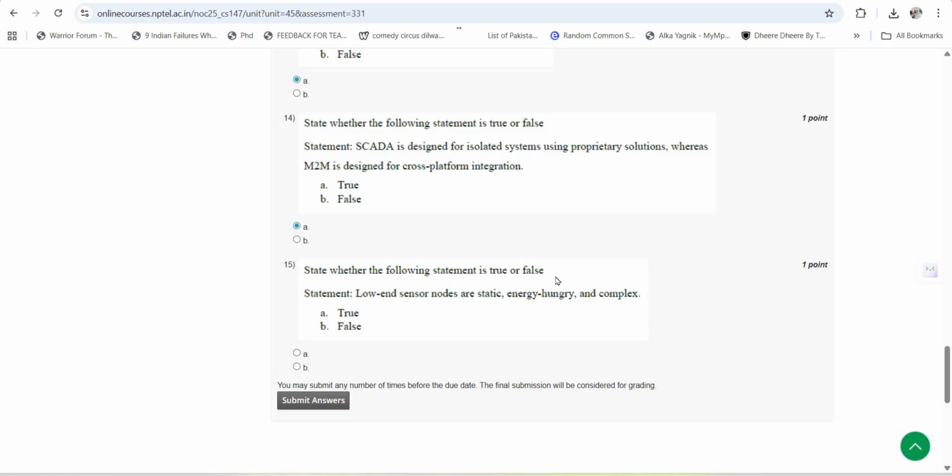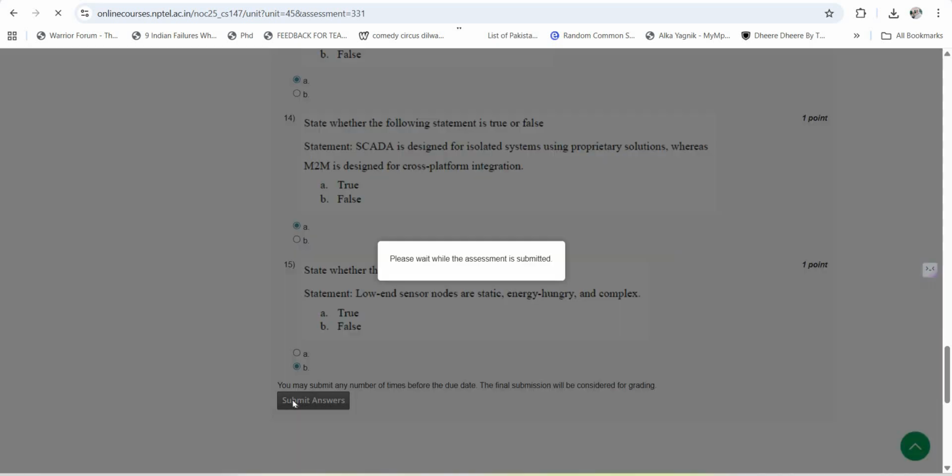And the last question is, state whether the following statement is true or false. Low-end sensor nodes are static, energy hungry and complex. So it is false. Answer is B. Submit the answers.